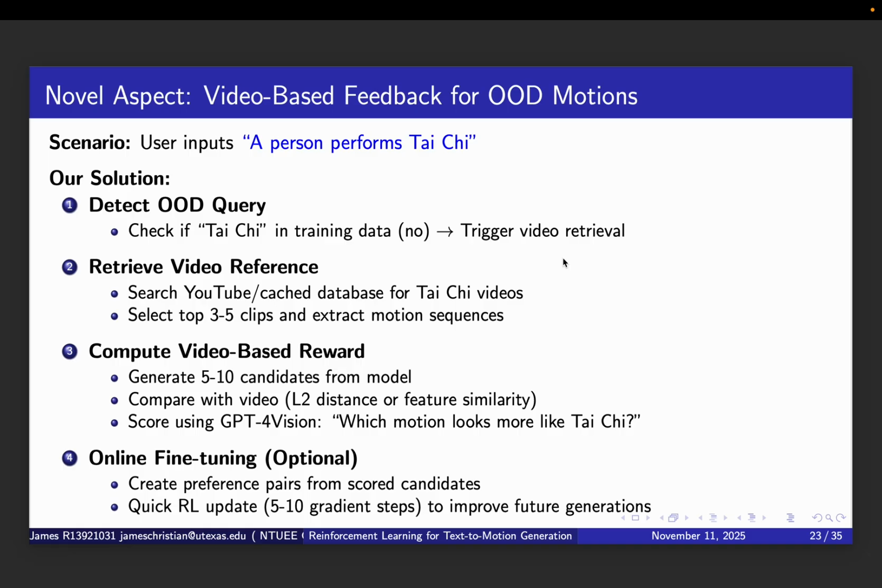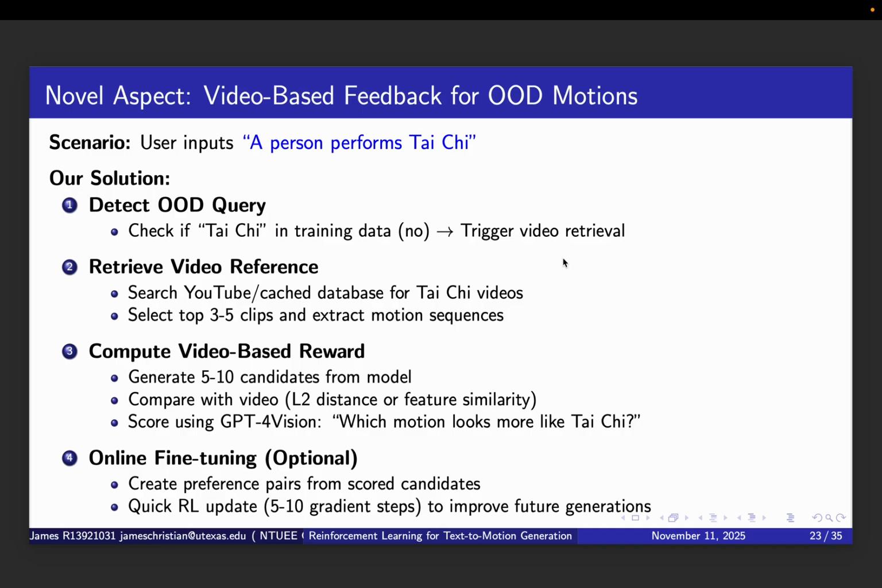Step 3: compute video-based reward. We generate 5 to 10 candidate motions from our model. We compare each candidate with a video reference using either L2 distance in the motion space or feature similarity from a pre-trained encoder. Additionally, we can use GPT-4 Vision to score them by asking which motion looks more like Tai Chi. Step 4: optional online fine-tuning.